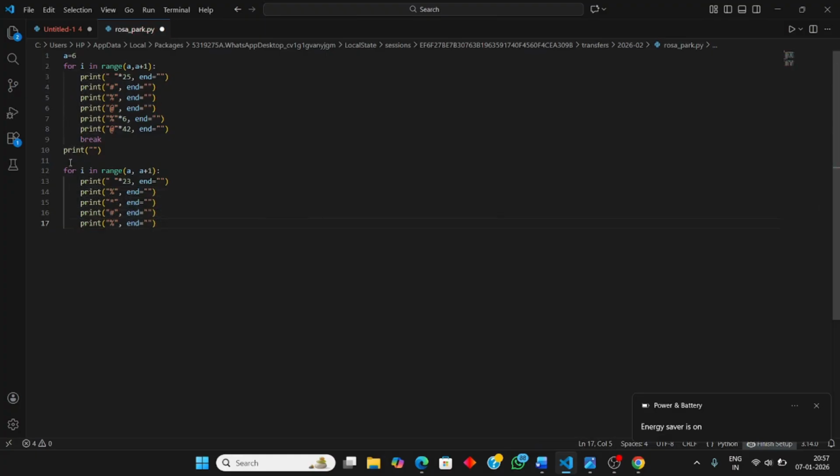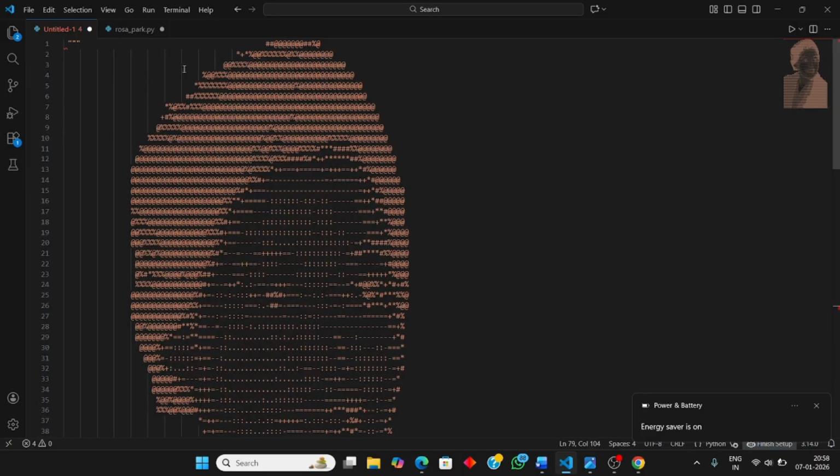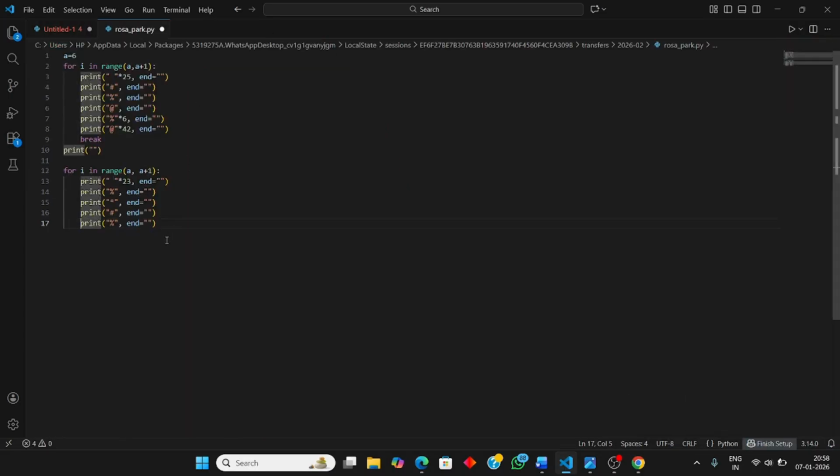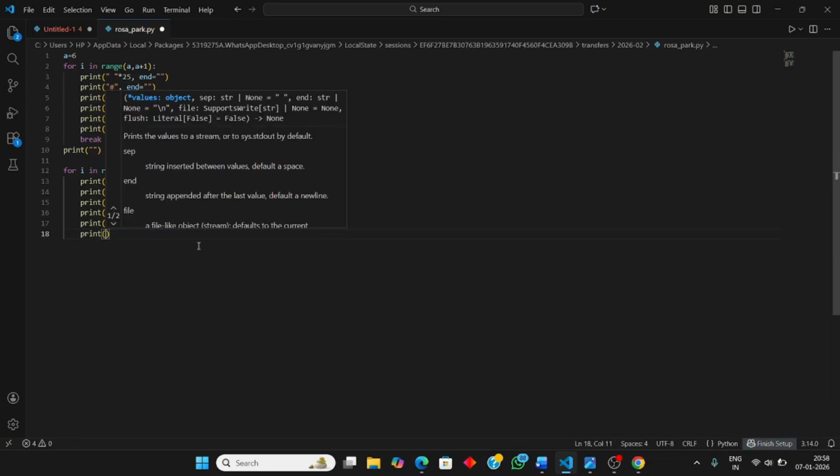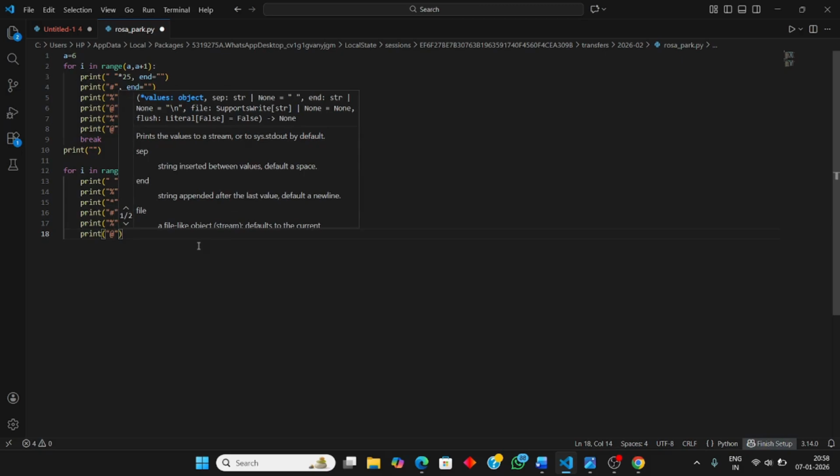We have to take reference from this image now. Just remember that. Accordingly, we are printing these shapes here, the characters according to that image only. Then again the at the rate symbol, then the end statement. Wait.